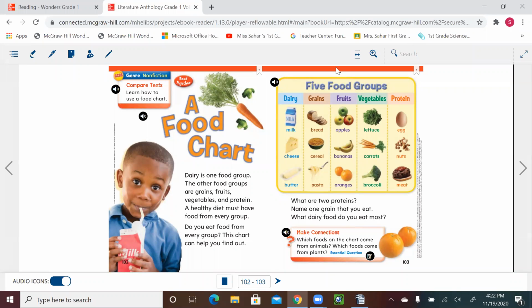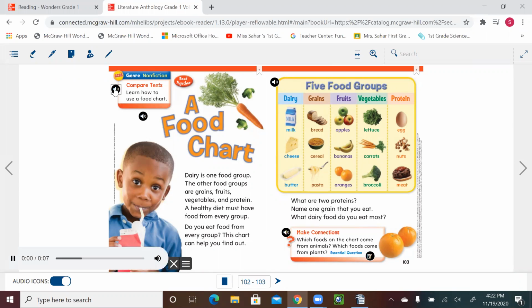Please get your literature anthology reading book ready and let's start. Page 102. We're still on Unit 3, Week 5, and we're learning about food and where food comes from. So let's start. Page 102, a food chart. Genre, nonfiction. Compare texts. Learn how to use a food chart.